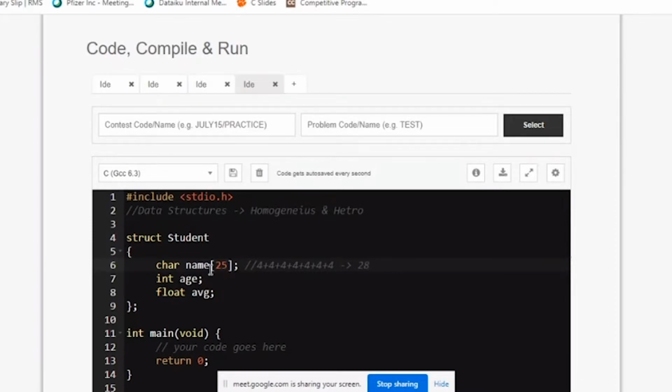Theoretically, if I'm telling that name wants 25 characters, but your computer gives it 28. Why? Because I don't have a room of 1 byte. All my rooms are of size 4 bytes. So if I have to fit 25, think like you're going to a hotel.